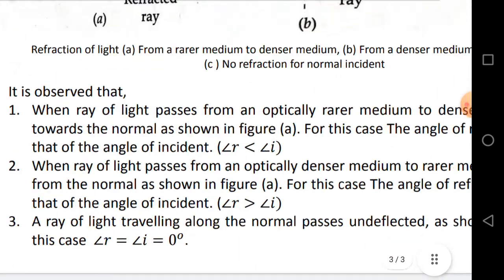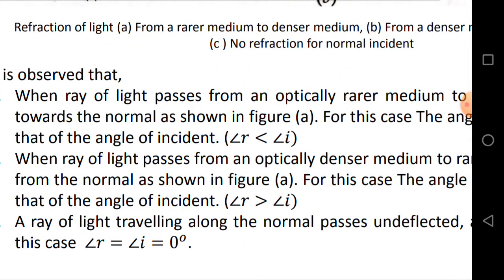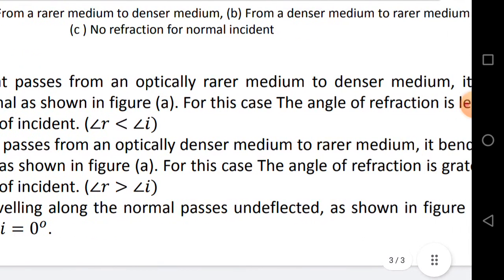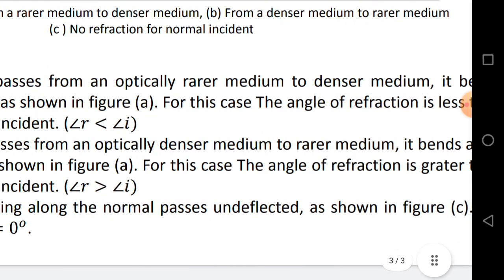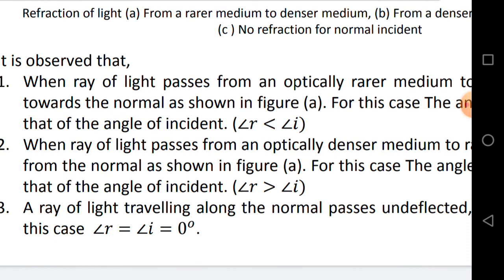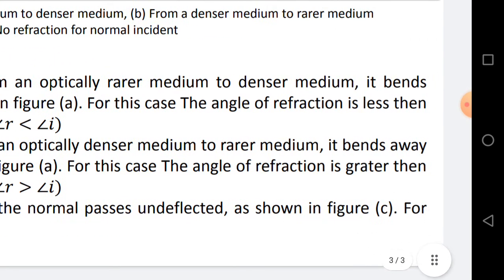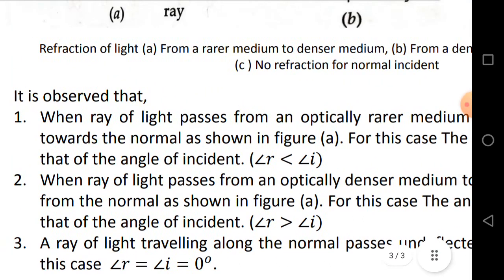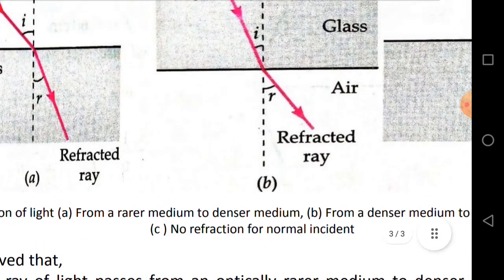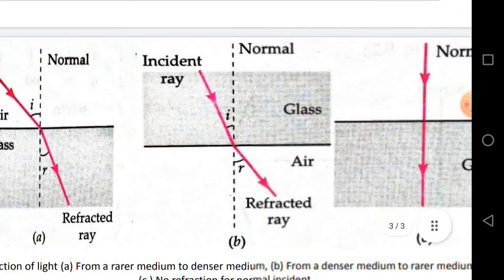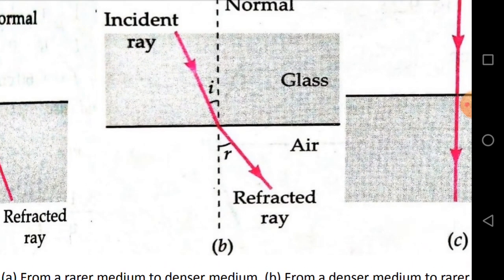From the second diagram, when a ray of light passes from an optically denser medium to a rarer medium, it bends away from the normal. For this case, the angle of refraction is greater than the angle of incidence, that is angle r is greater than angle i. See in this diagram, the ray is passing from glass to air, means denser medium to rarer medium, so it deviates away from the normal. So angle of refraction r is greater than angle of incidence i.